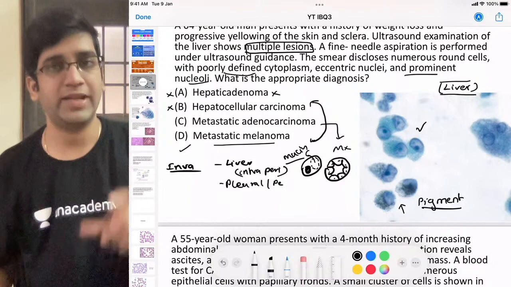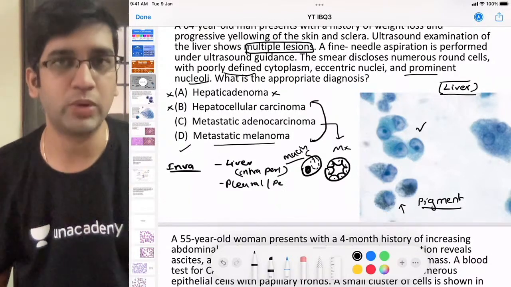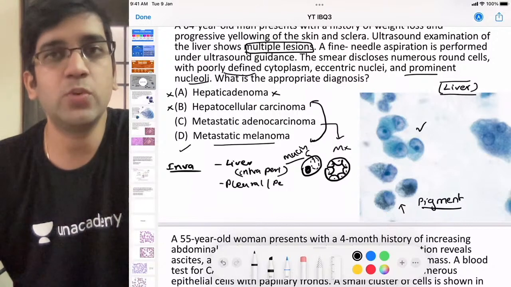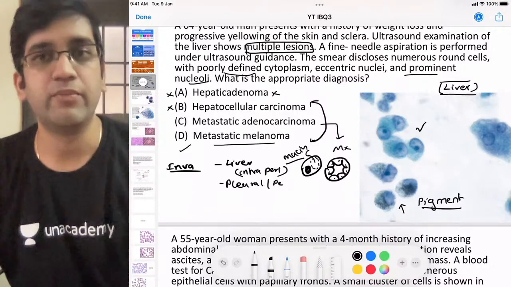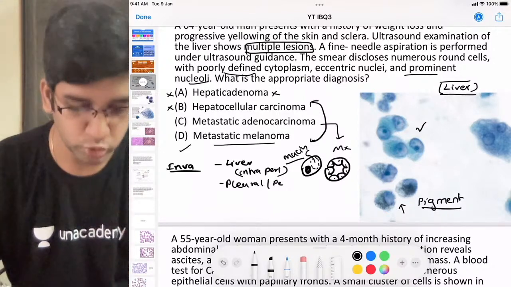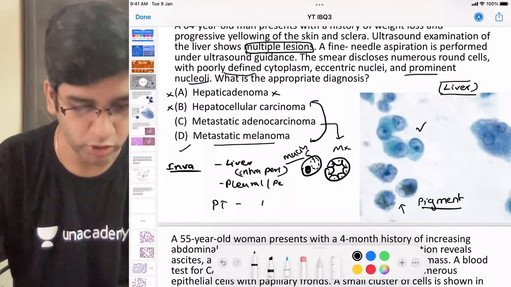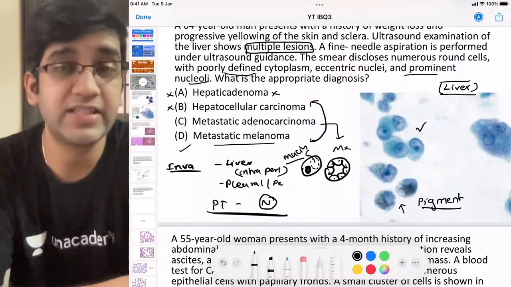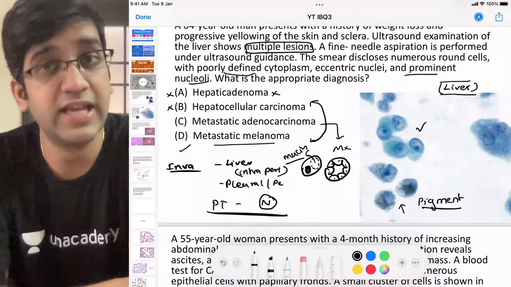So whenever I'm going to do any invasive procedure, I want you to look at one thing, which is prothrombin time. Please keep this in mind. This is very essential. Before doing liver FNAC, prothrombin time should be normal. Especially in kids, this is an absolute necessity, not just in kids, everyone.